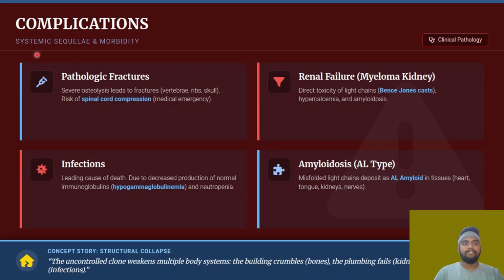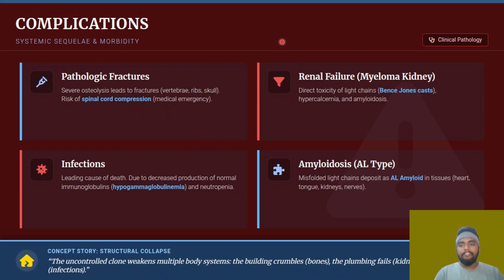So in complications, we have the pathological fractures. As the osteoclast is activated, there is destruction of the bone, and there is osteoblast inhibition. Osteoblast means formation of the bone. Osteoclast is destruction of the bone. In multiple myeloma, there is only destruction of the bone. That is osteoclast activation, which suppresses the osteoblast formation. What happens over here? There is excessive bone destruction. This will lead to the fractures, mostly in the vertebrae, ribs, and the skull. Risk of the spinal cord compression, which is a medical emergency.